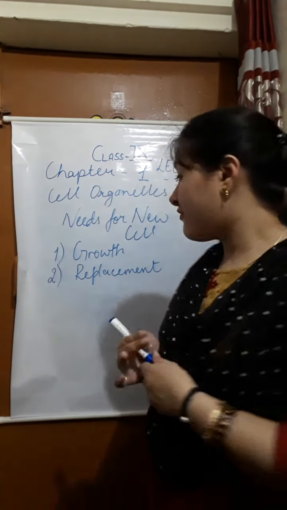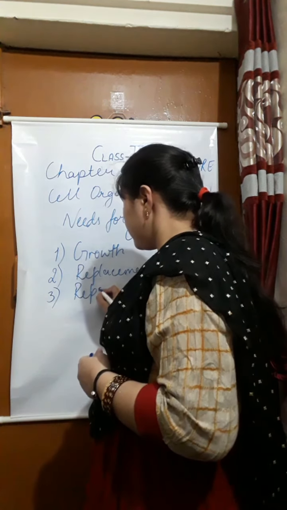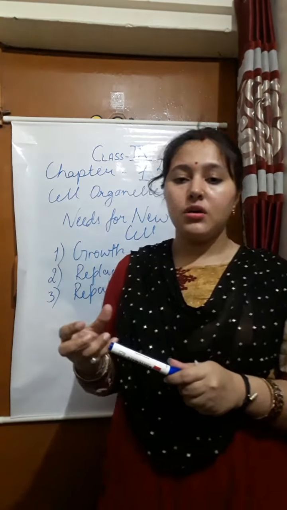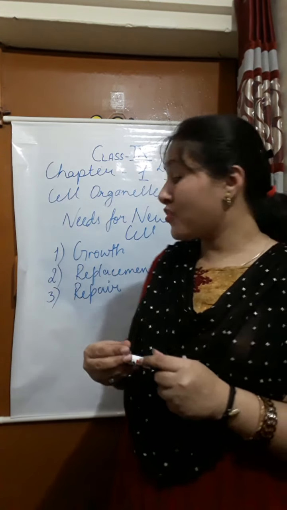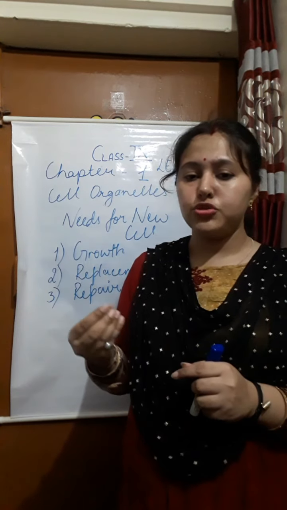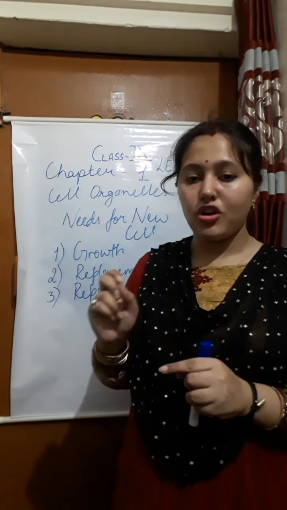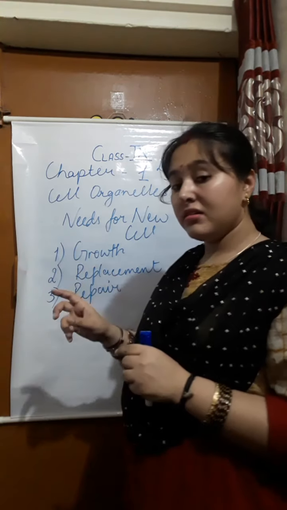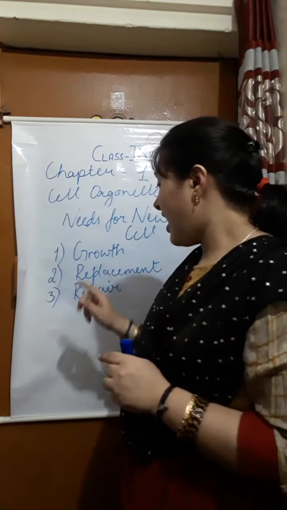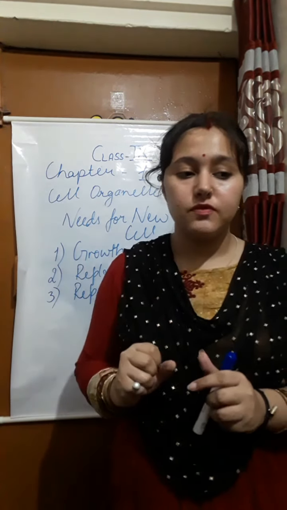Then there is repair. Like when we have a cut or a wound, after 2-3 or 5 minutes the blood stops there and we have a clot. There the cells replicate themselves and repair the cut or wounded part.